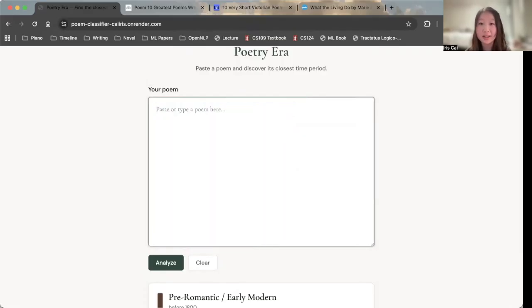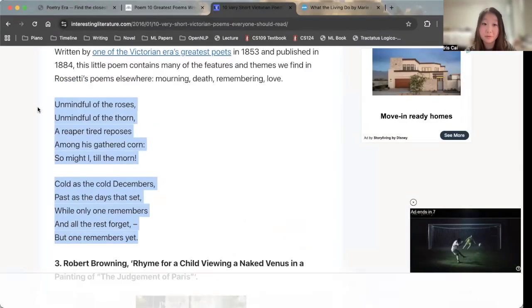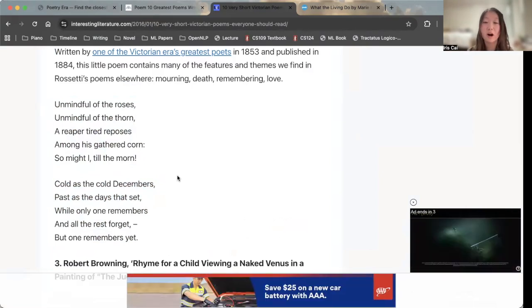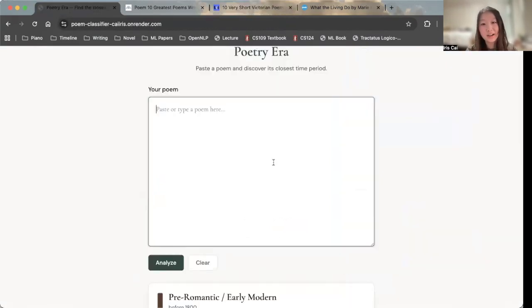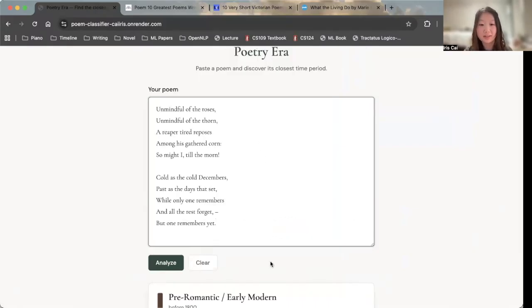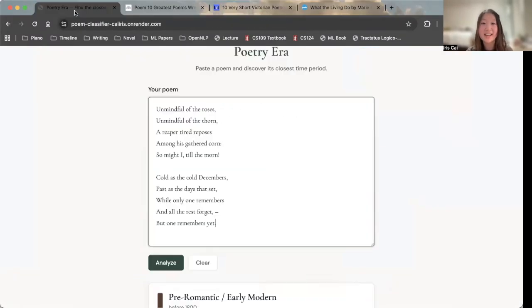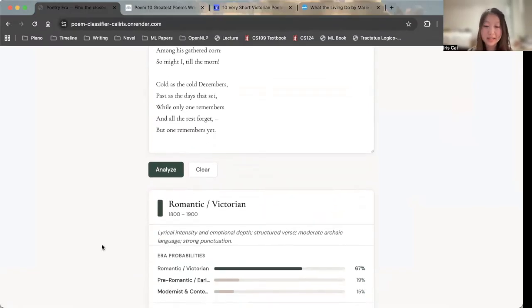So now let's try a more modern-ish poem from 1800 to 1900. That's the Victorian era or the Romantic era, and poems kind of focused on these concepts of love and passion and nature. And obviously there have also been other stylistic shifts, so let's look at that. This poem's by Christina Rossetti. It's called One Seaside Grave. And yeah, again, the classifier correctly classifies it as romantic and Victorian.